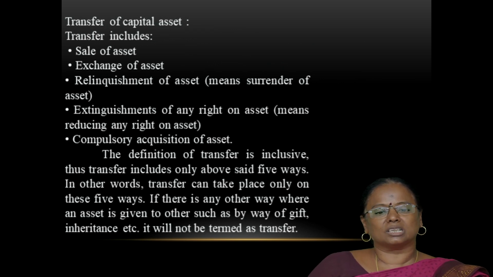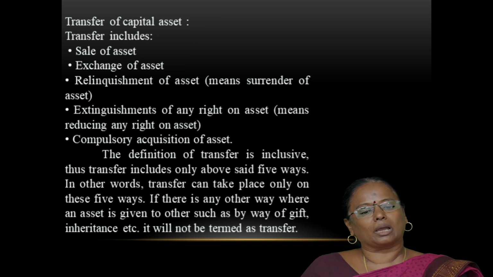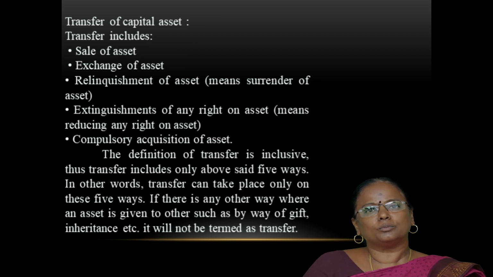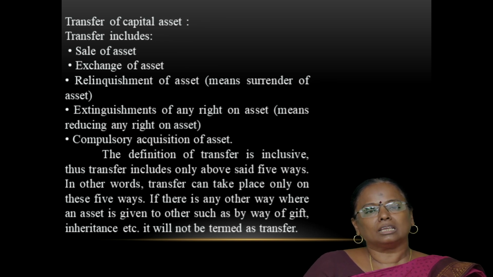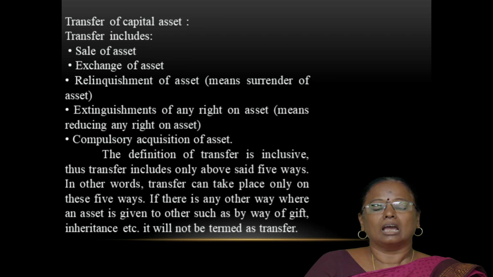Next we are going to see about the term transfer of capital asset. The term transfer includes sale of asset, exchange of asset, relinquishment of asset, extinguishment of any right on assets, and compulsory acquisition of asset.